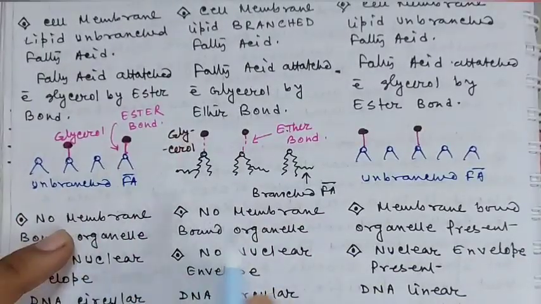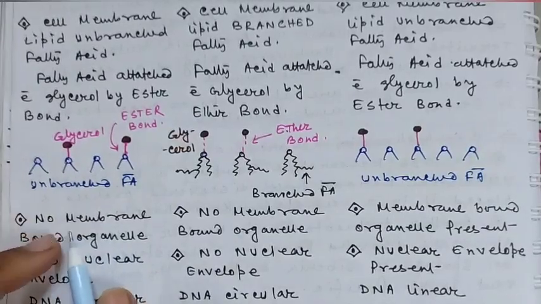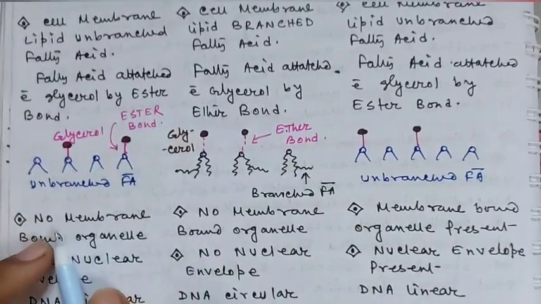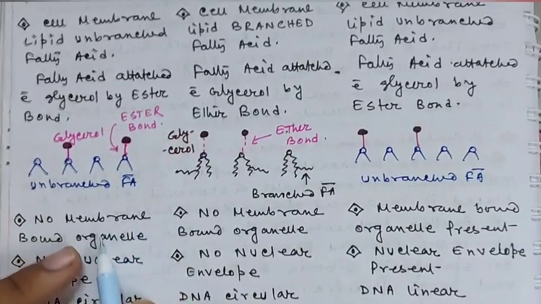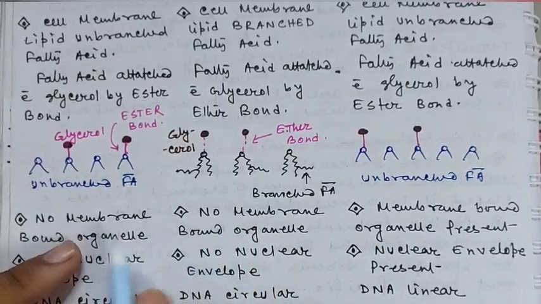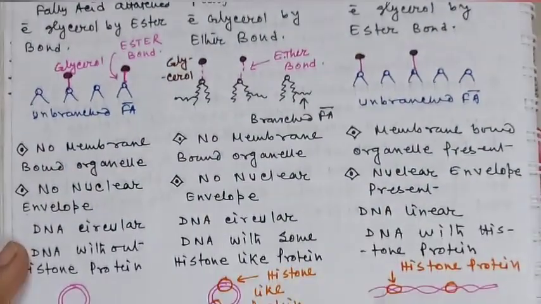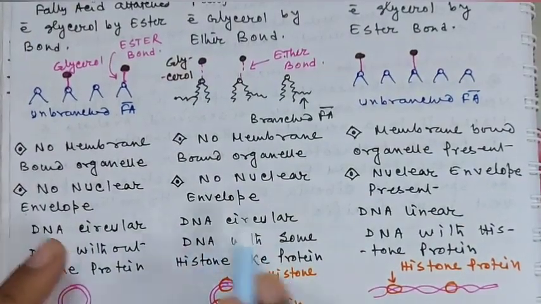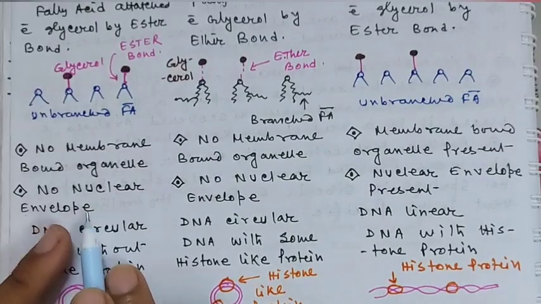In bacteria and Archaea, no membrane bound organelle can be found. Since they are prokaryotes, obviously there will be no membrane bound organelle like mitochondria, plastid, Golgi body. So this type of membrane bound organelle cannot be seen in these two domains, but membrane bound organelles can be found in domain Eukarya. Since they are eukaryotes, obviously membrane bound organelles are present. And since bacteria and Archaea are prokaryotes, no nuclear envelope can be found in their nucleus.